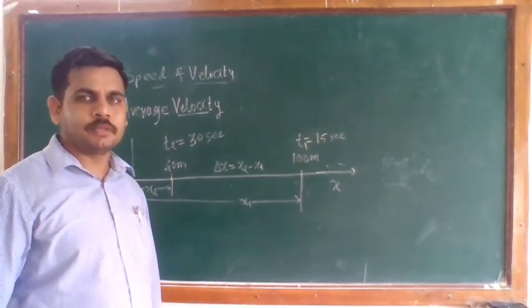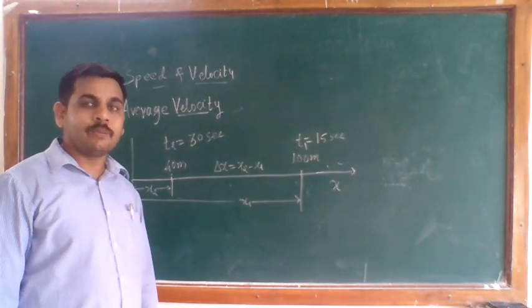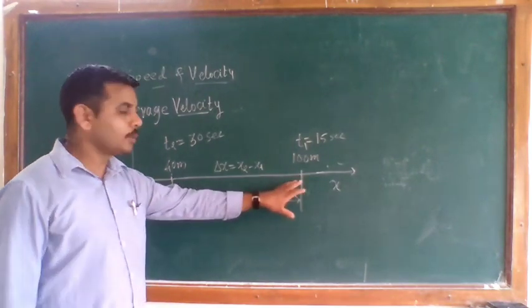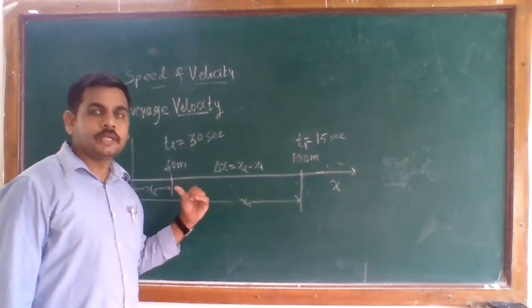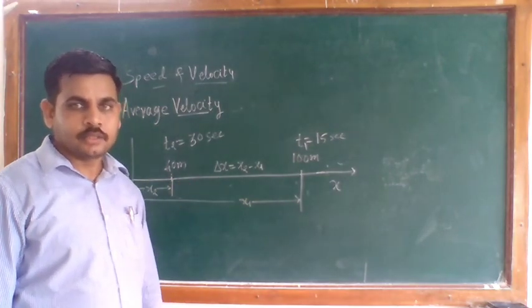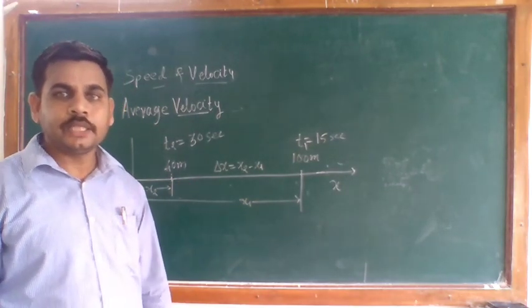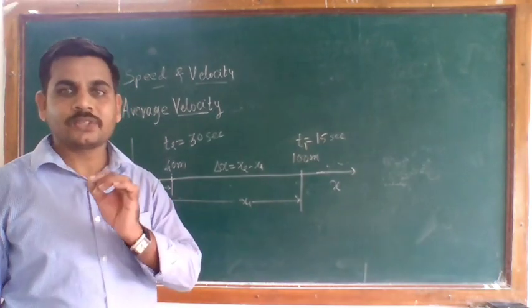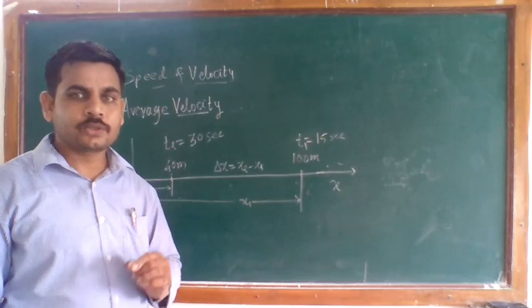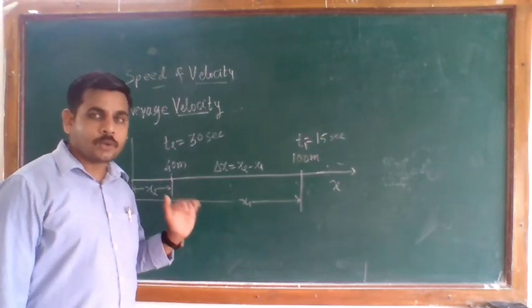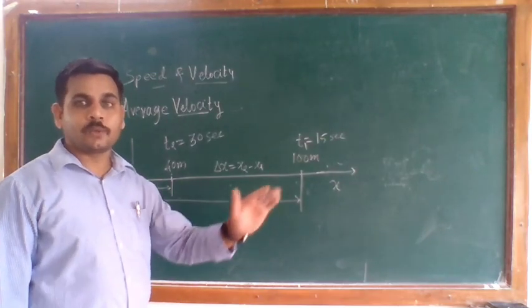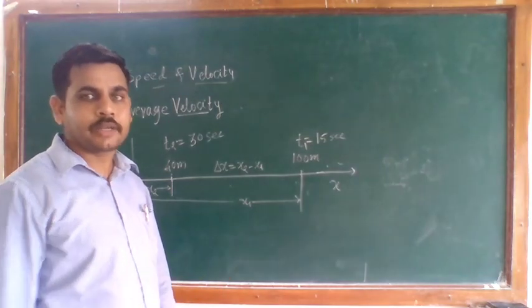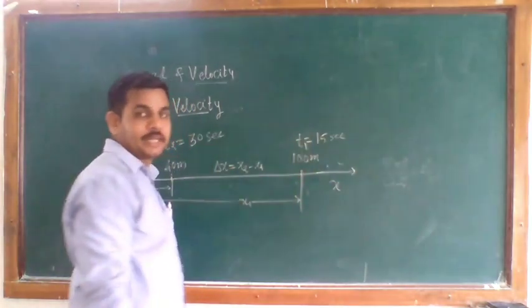In a second example, if your particle is moving in a negative direction, then your average velocity will be negative. In the first case we see your average velocity is positive, so your object is moving in a forward direction or positive direction, or you can say in the right direction.